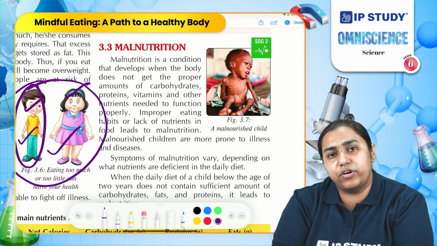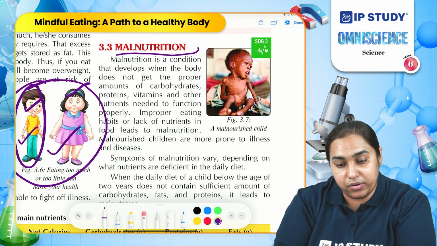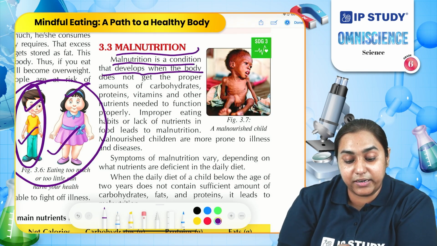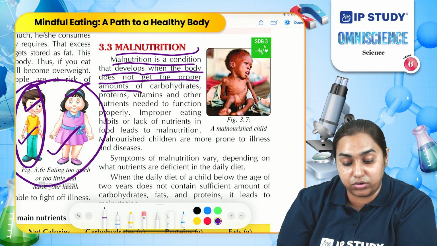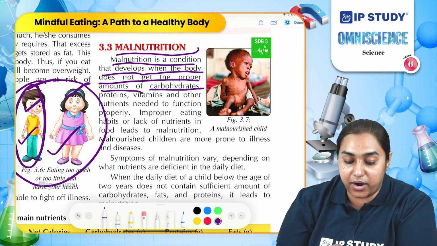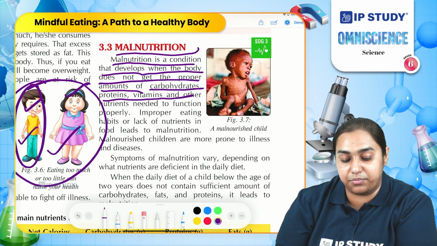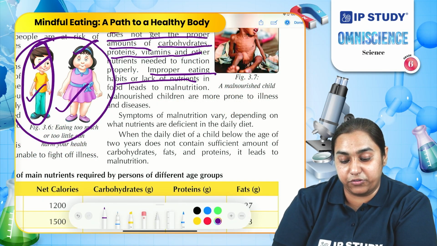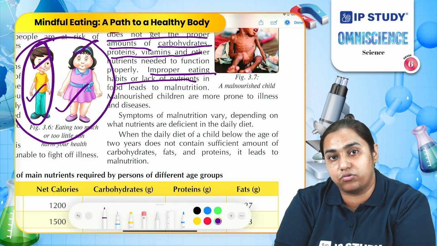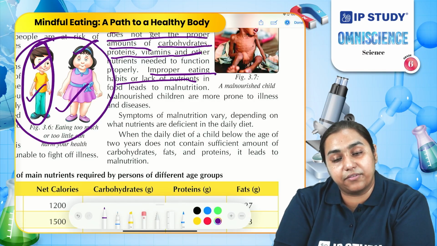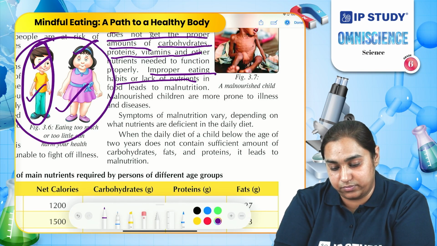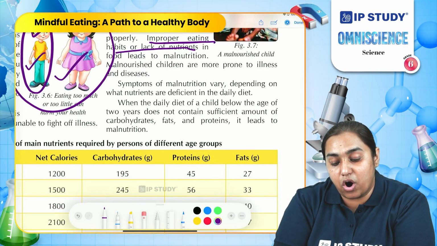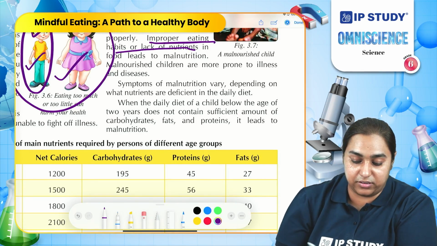What will happen if you eat less amount of food? Malnutrition is a condition that develops when the body does not get the proper amount of nutrients such as carbohydrates, protein, fats, vitamins and minerals. When do we suffer from malnutrition? People suffer from malnutrition when they eat an improper amount of food or they do not get a sufficient amount of nutrients in their food. Malnutrition can lead to several kinds of diseases. All these diseases are called deficiency diseases.